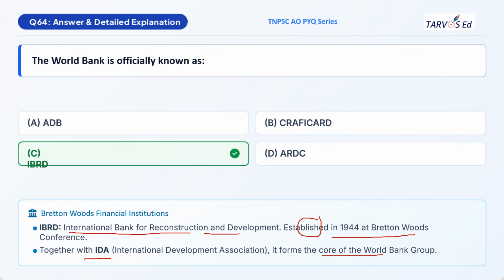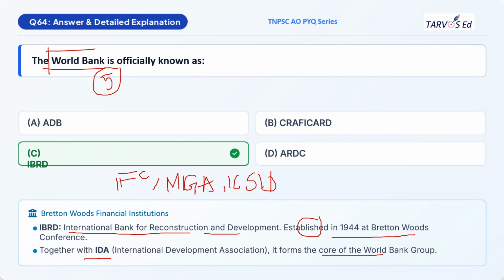If they are asking about the World Bank sister institutions, there are totally 5 institutions: IBRD, and second one is IDA. Apart from this, you have the International Finance Corporation, then MIGA, Multilateral Investment Guarantee Authority, and then ICSID, International Center for Settlement of Investment Disputes. All these five fall under the World Bank. And the World Bank, officially known as IBRD, has its headquarters at Washington, D.C., USA. Remember all these points.